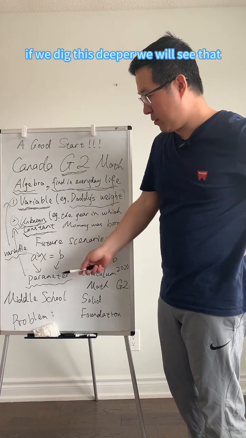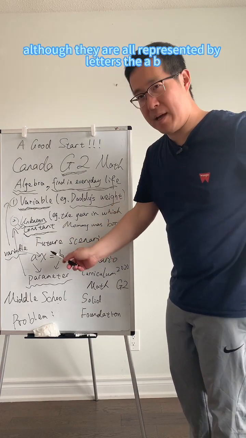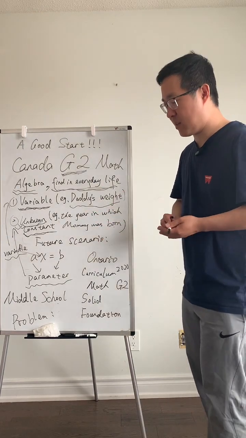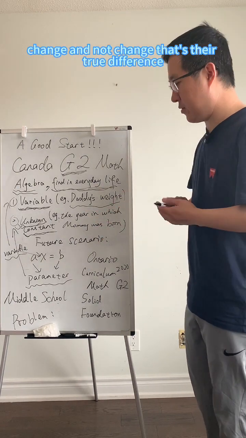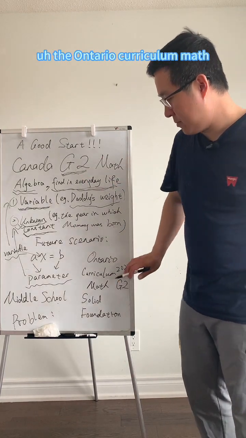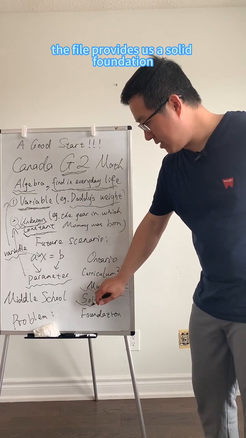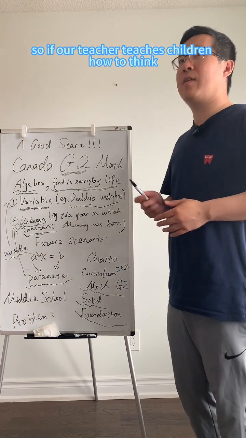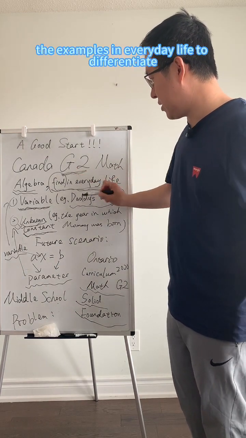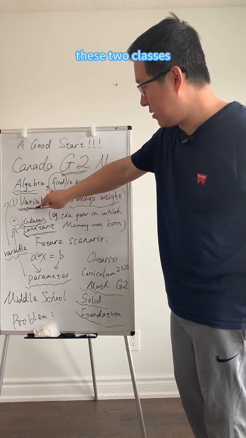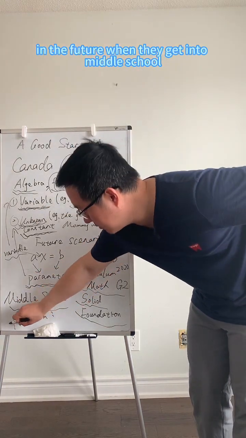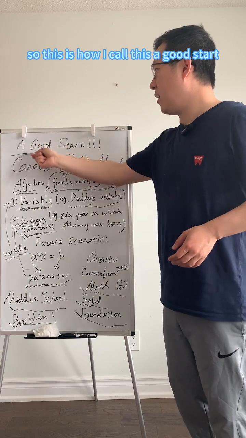If we dig deeper, we will see that although they are all represented by letters, a and b versus x represent different things. Change and not change, that's their true difference. So we can see that in grade 2, the Ontario curriculum provides a solid foundation. If our teacher teaches children how to think and find examples in everyday life to differentiate these two classes, this thinking will work in the future when they get into middle school. This is why I call this a good start.